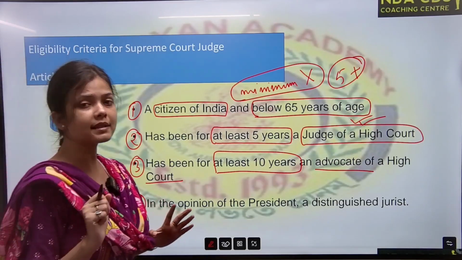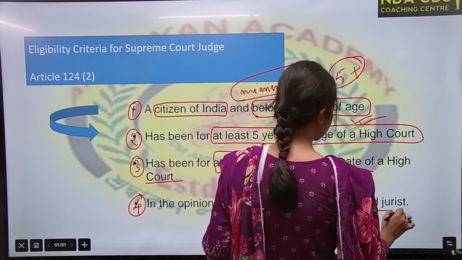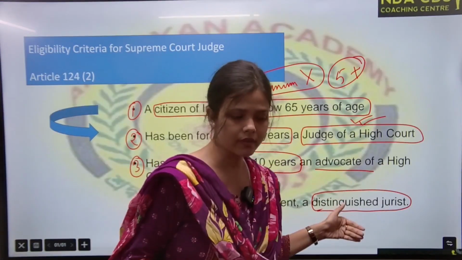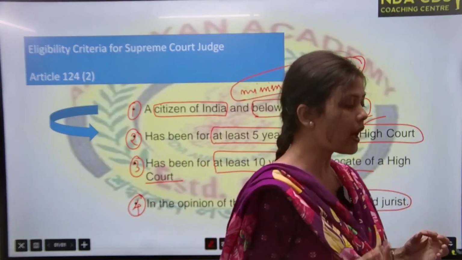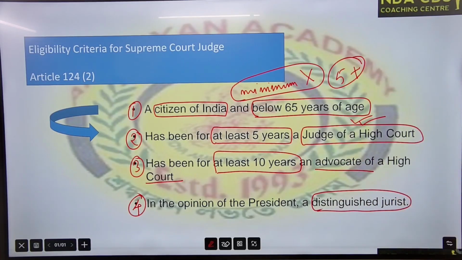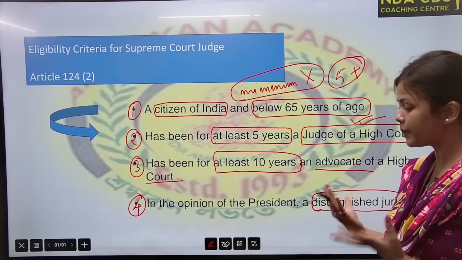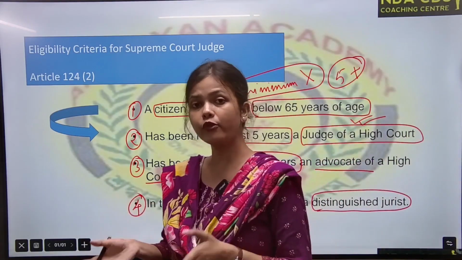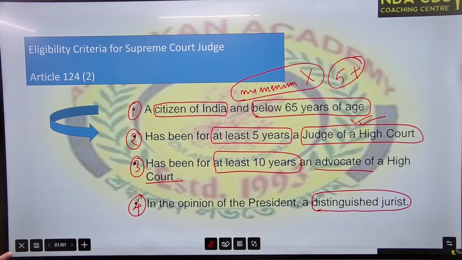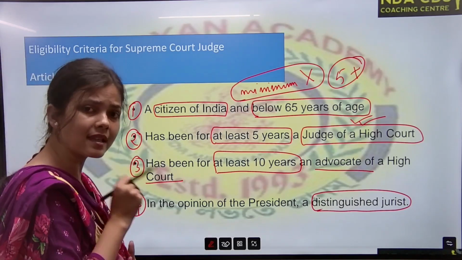In the opinion of the President, you have to be a distinguished jurist. What does it mean? What is a distinguished jurist? That means you have contributed to some landmark judgment, or you have contributed your opinion and that has been proved right or very much appreciated regarding some important cases.